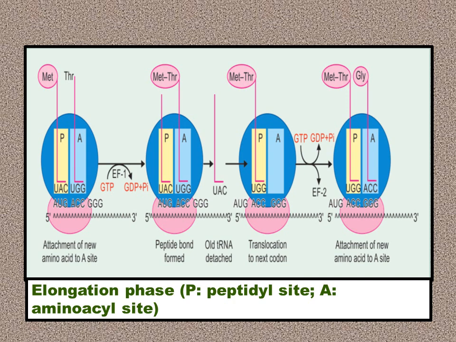Again peptide bond formation occurs between threonine and glycine. Again translocation, or movement of the ribosomal unit by one codon forward, occurs, and then the incoming amino acid enters via the acceptor site. So this process of elongation continues n number of times, depending upon the number of amino acids present in that particular protein. So if it is an insulin protein, depending upon the number of amino acids it inherently possesses, that many times the elongation phase will continue.